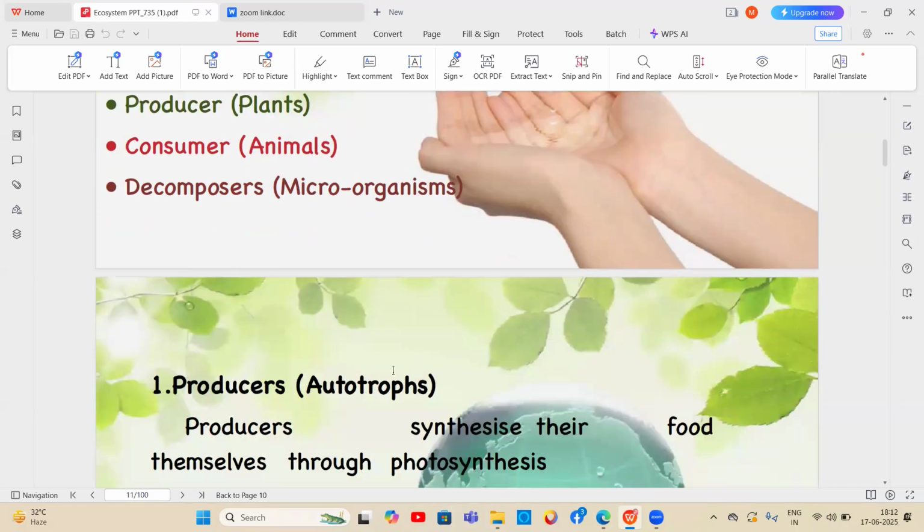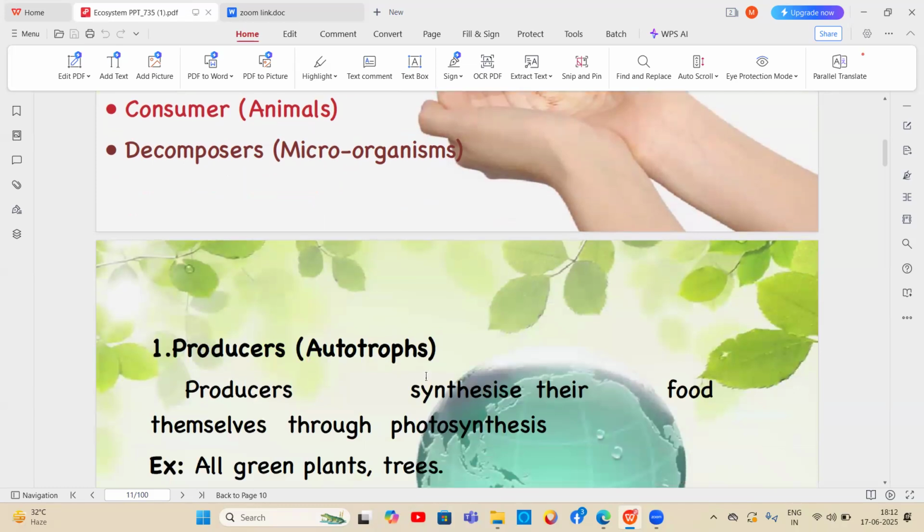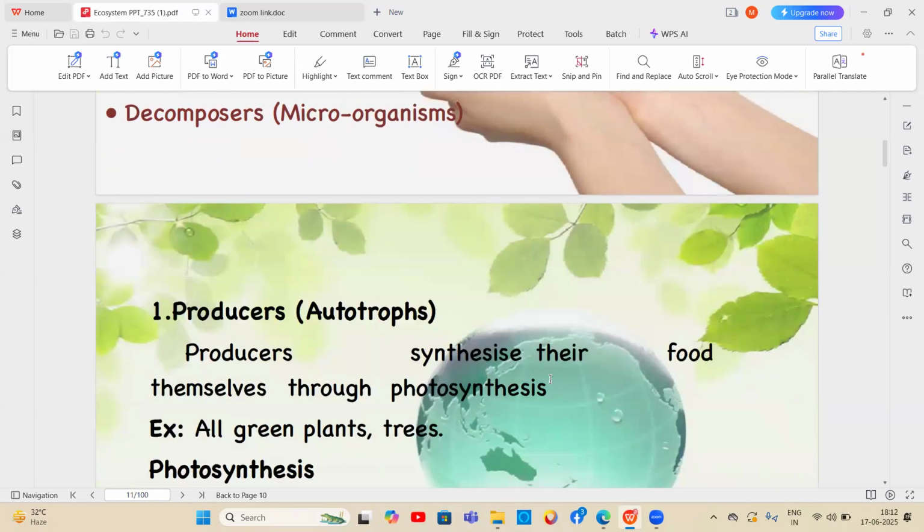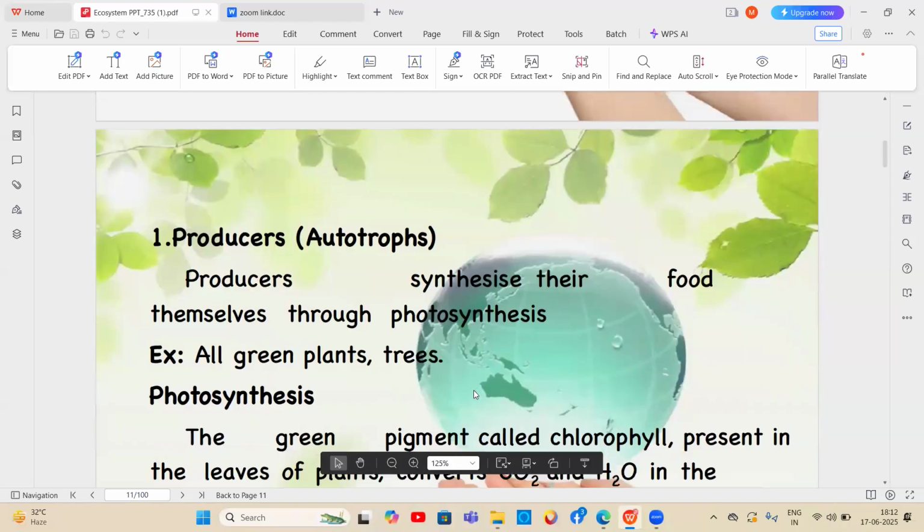The first one is the producers, also known as the autotrophs. Producers synthesize food materials through the process of photosynthesis. Generally, all green plants and trees help in producing food materials.